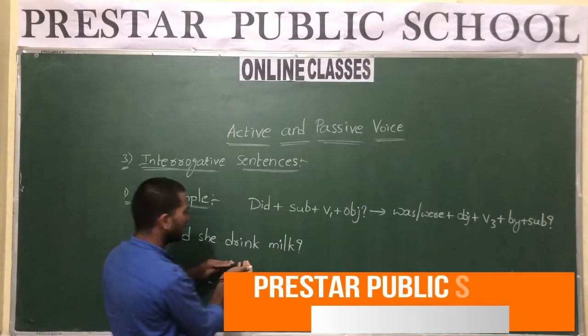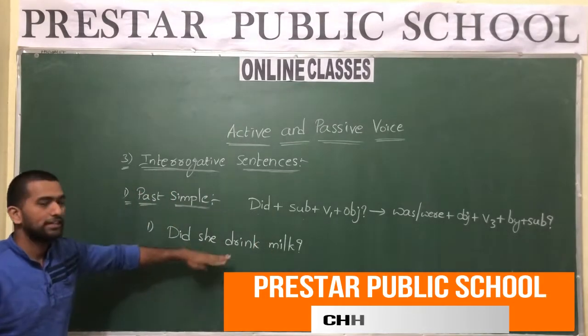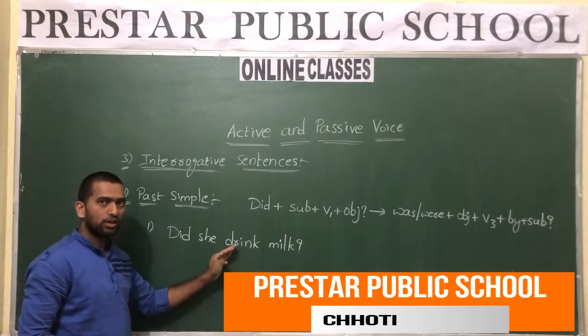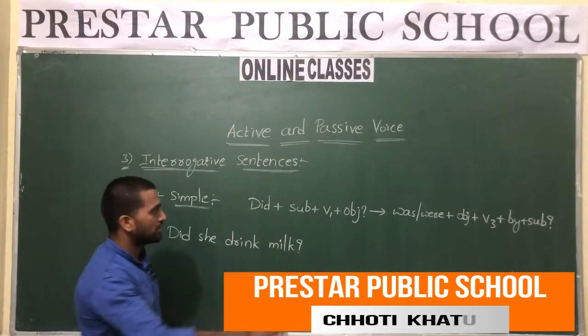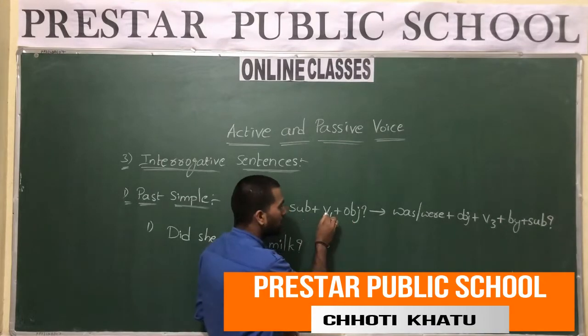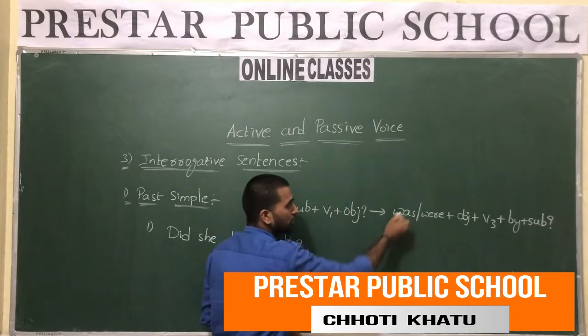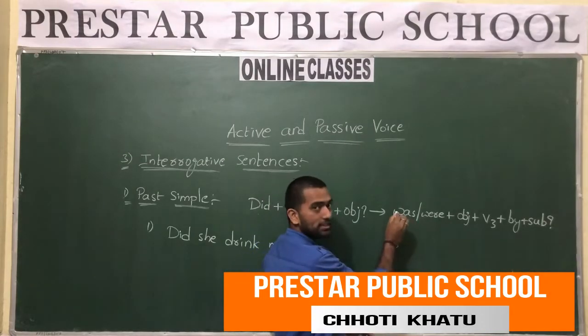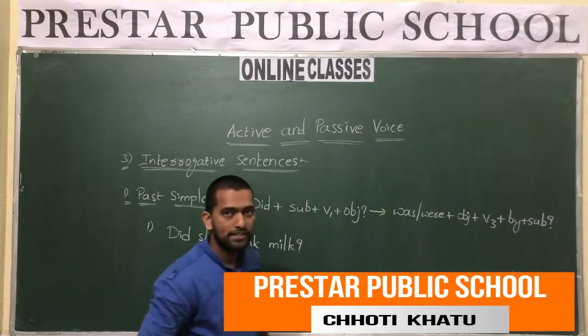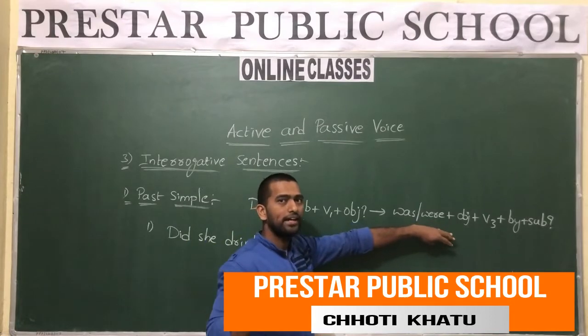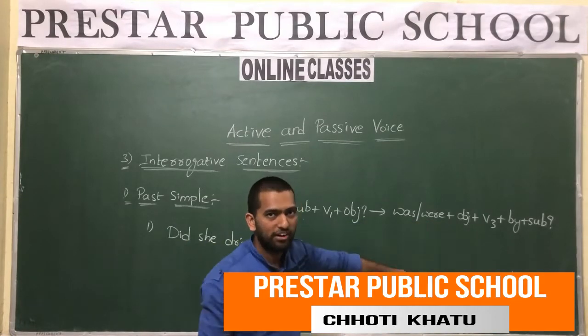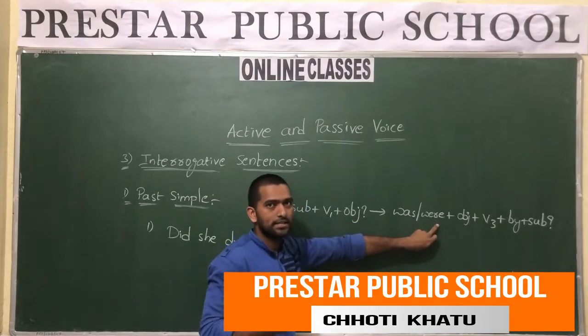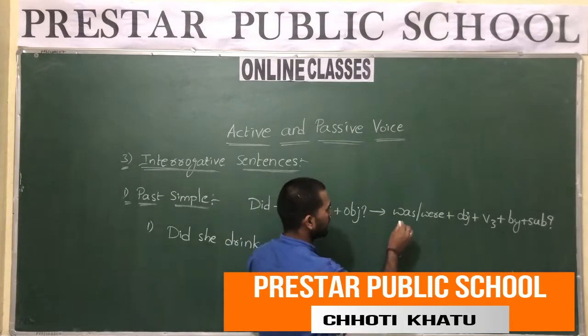Now, if the sentence is in simple past as well as interrogative, then how do we convert this into passive voice? While converting this type of sentence into passive voice, it follows this structure. What is the helping verb in past tense? It is was, were and had. Had is used for perfect tenses. Was, were for simple as well as continuous.